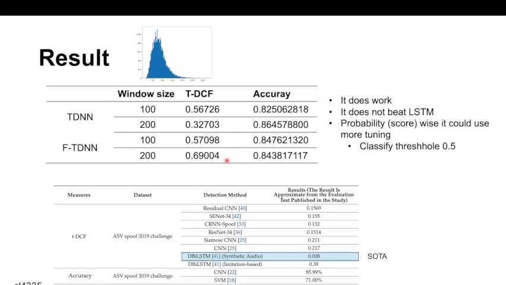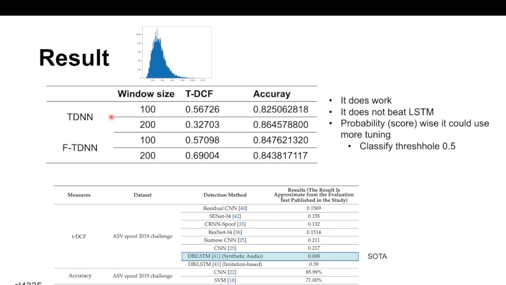And this is the result. It's worth noting that this is the distribution of the numbers of the MFCC features from each file. Most of them lie between 200 and 400. So for now I use window sizes of 100 and 200, and I use two TDNN models. One is a simple TDNN I built. The second is called the factorized TDNN, which is also used in Kaldi.